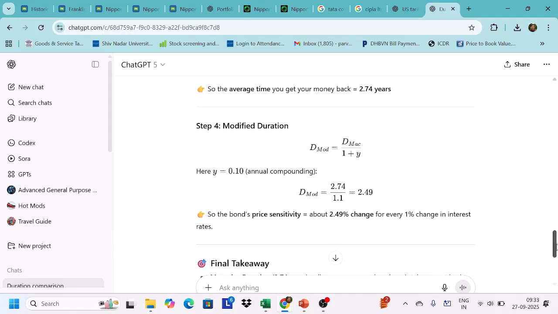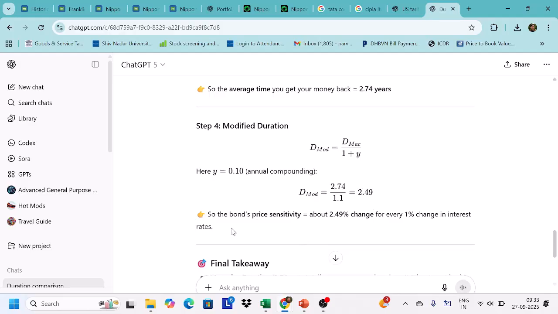Then what is modified duration? Basically, here we take the Macaulay duration, which is 2.74, and divide by 1.1. So we get 2.49. Okay, so annual compounding, which is at 0.10. Fine. So here the modified duration is 2.49. So the formula is modified duration is equal to the Macaulay duration itself divided by 1 plus y, where y is the rate of interest. So we divide this by this, and we get 2.49.